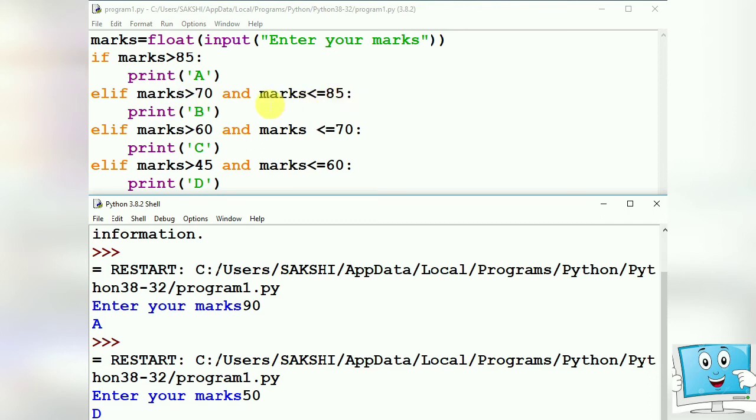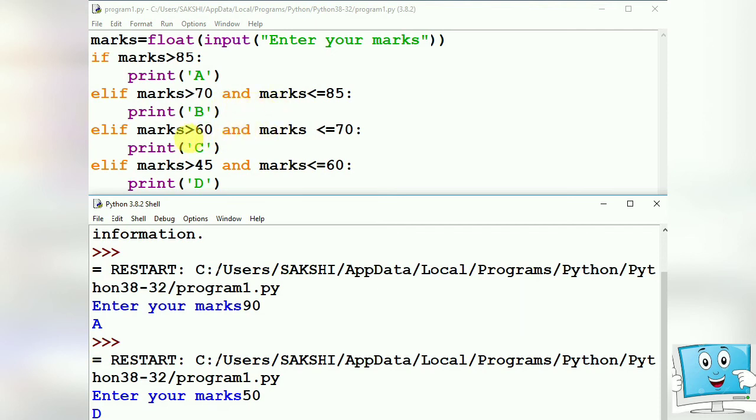No. Here we have used this operator AND. It means that only if both the conditions are true, then the print statement corresponding to it will be executed. If any one of them is false, then this statement cannot be executed. Now it checks the second condition. This also doesn't match.